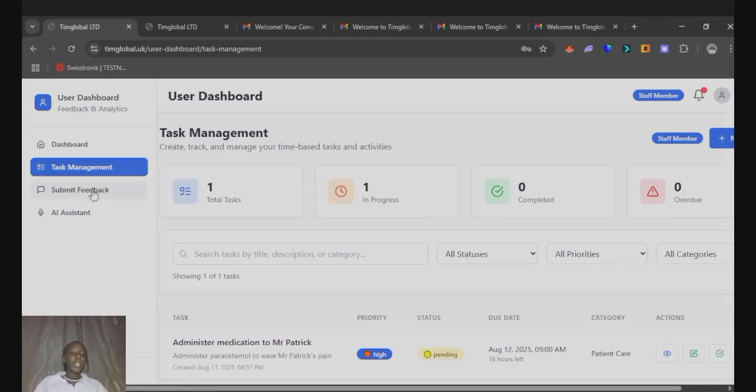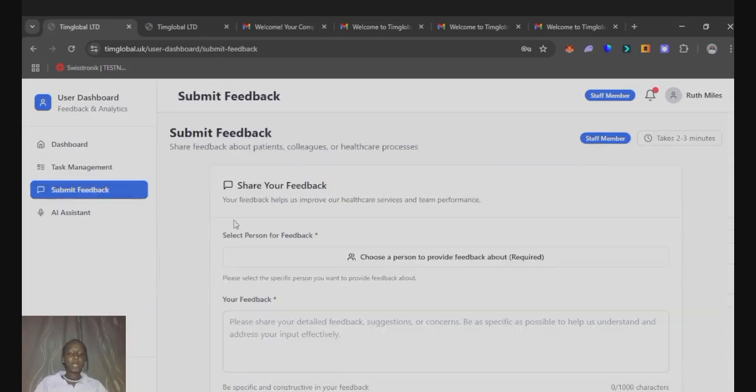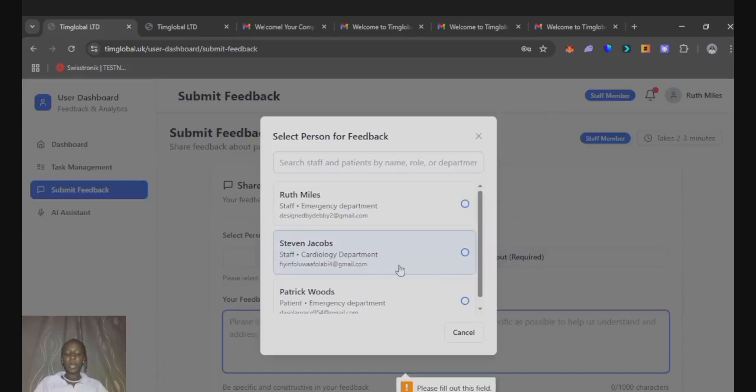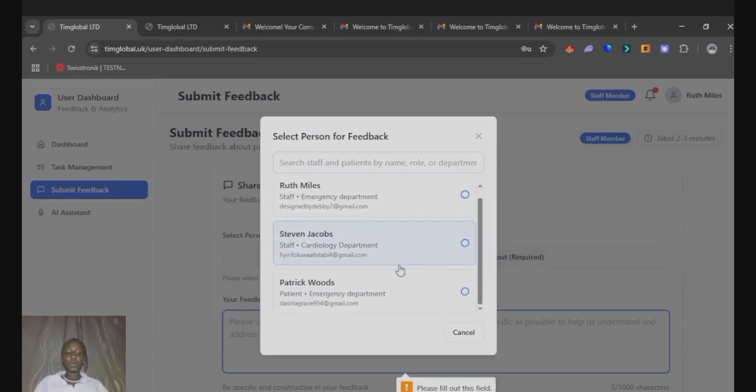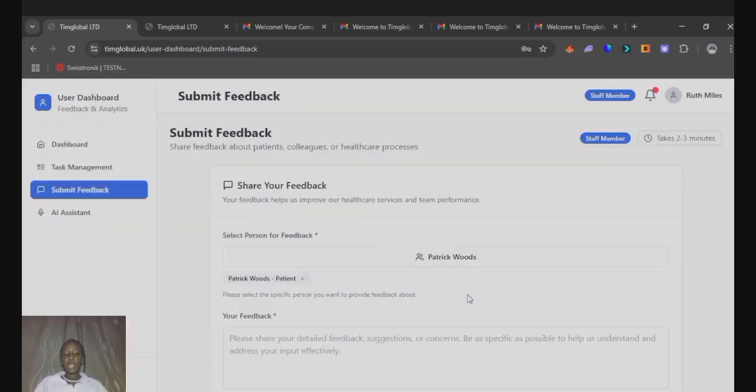Okay, let's go to submit feedback. So as a staff member, you can perform this action and submit a feedback about a colleague or a patient. Now let's submit feedback. Who should we submit feedback about? Let's submit feedback about Patrick Woods, who is a patient.